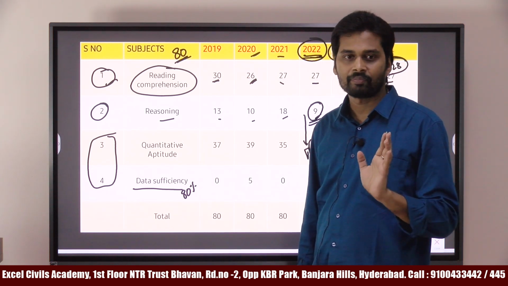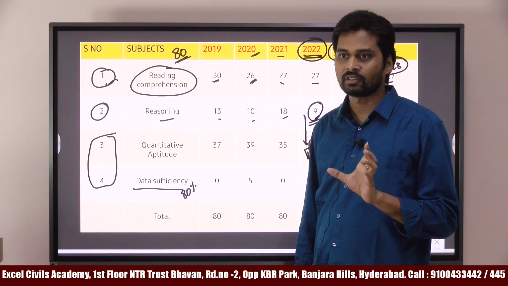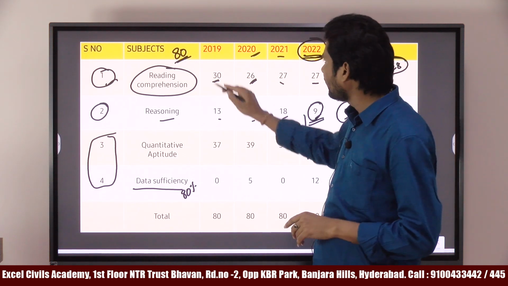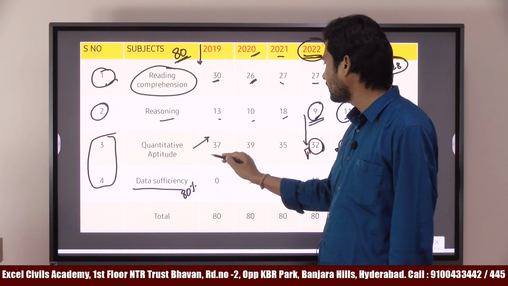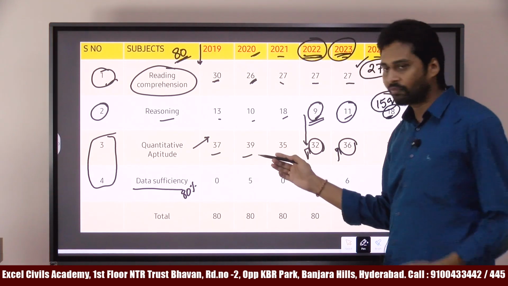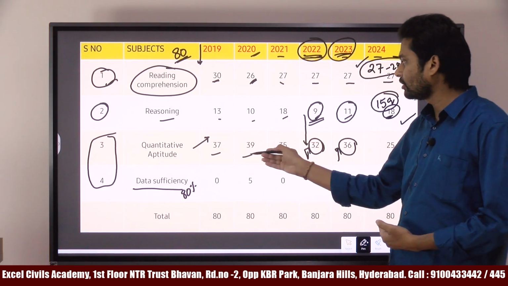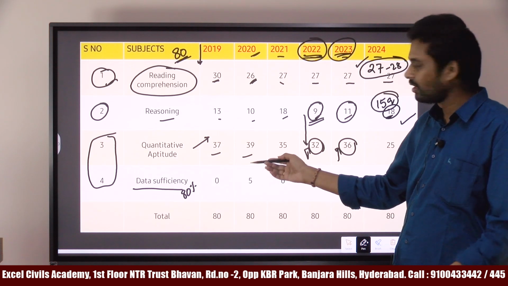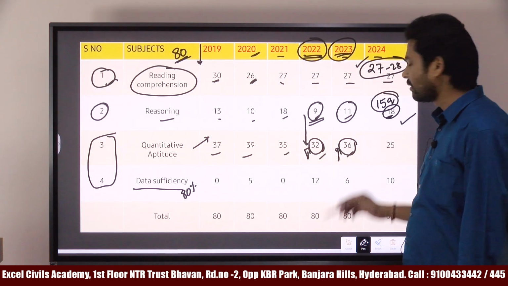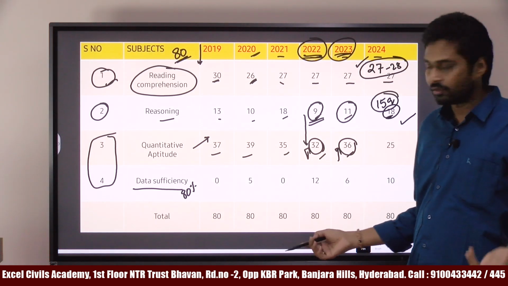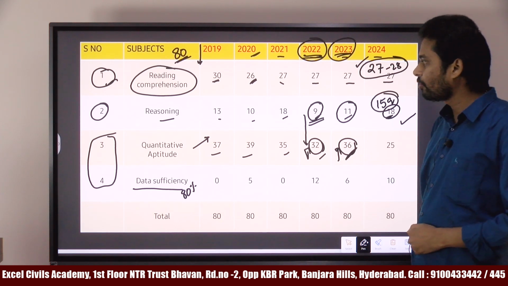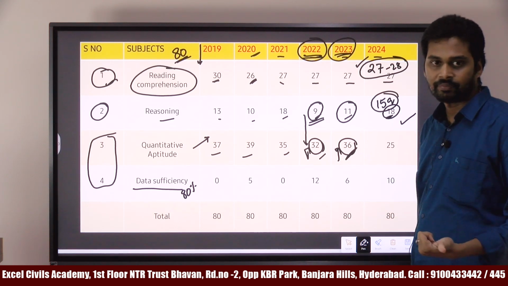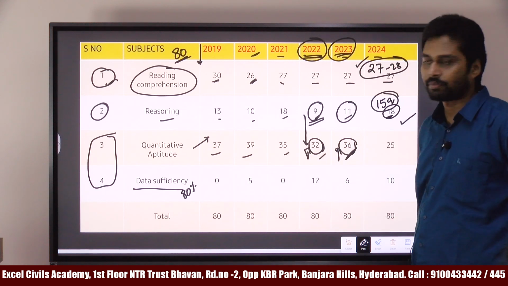Okay, again if you look at the quantitative aptitude before 2019, its role is very limited, like you have hardly 10 questions, 8 questions. But suddenly from 2019, the number of questions from quantitative aptitude is 37, 39. Out of 80 questions, 39 means nearer to 40, half of them are quantitative aptitude. So if you are a non-math student, don't think that quantitative aptitude is a negligible section. You have to prepare for quantitative aptitude also.